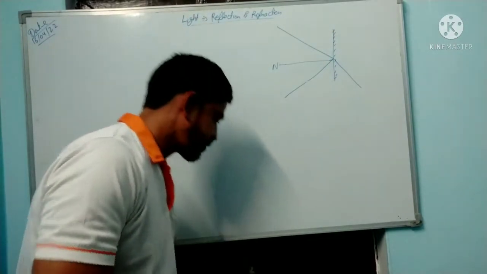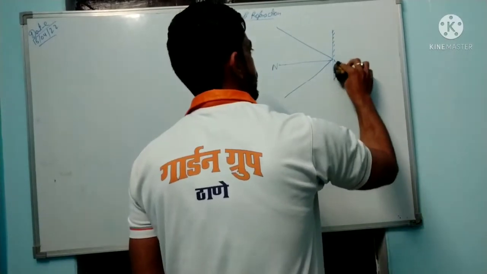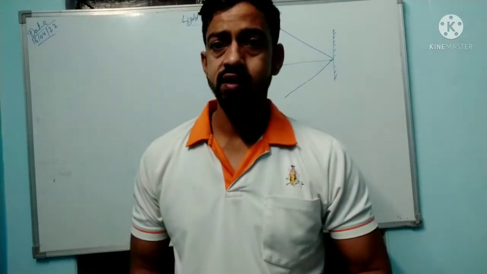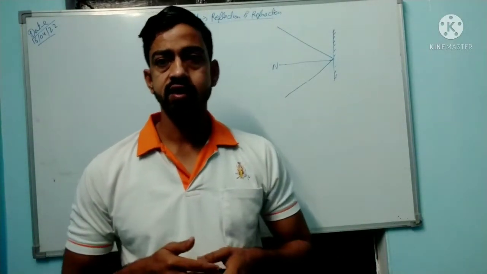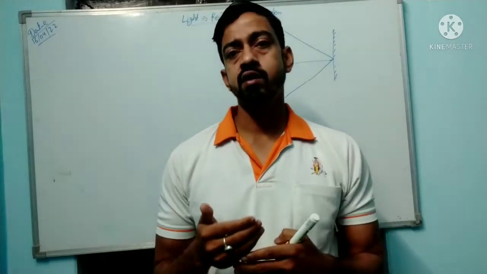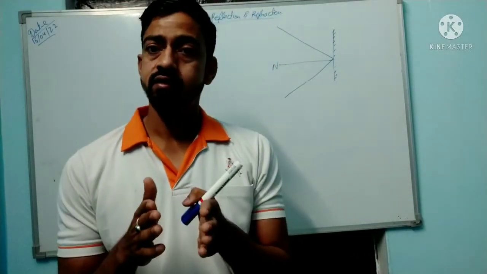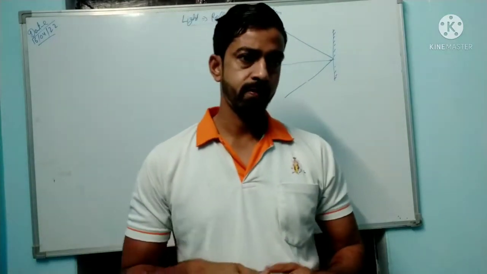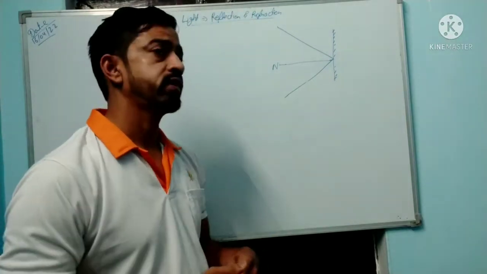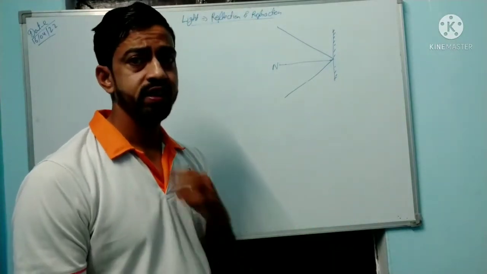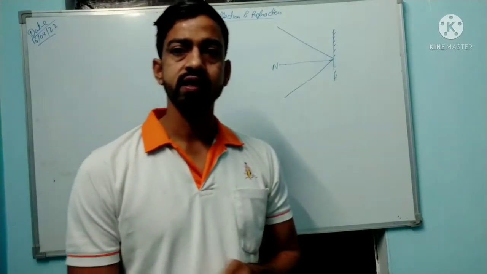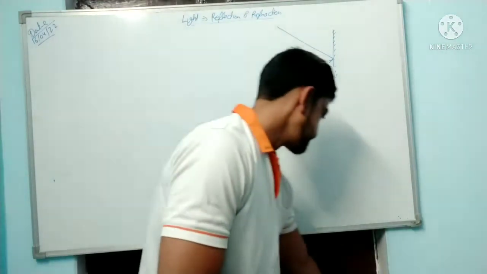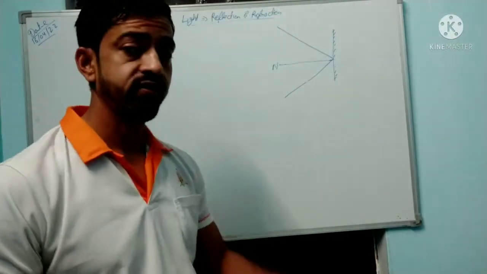So what we are going to study here is only reflection. Before that you have to understand that light is a form of energy which moves, Q is equal to h nu according to quantum theory. There are other properties also, but we study only a limited topic of light here and go to the next topic, that is reflection.